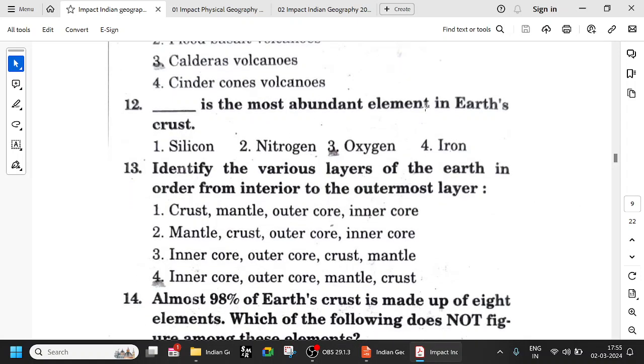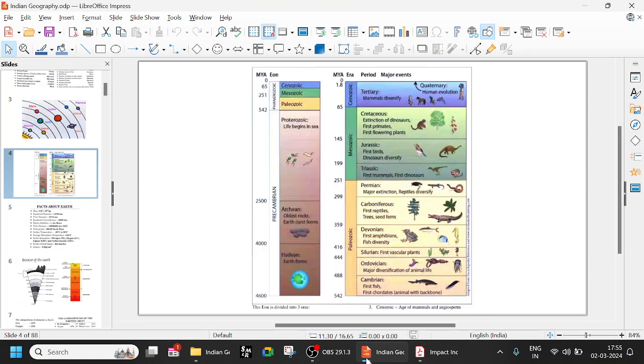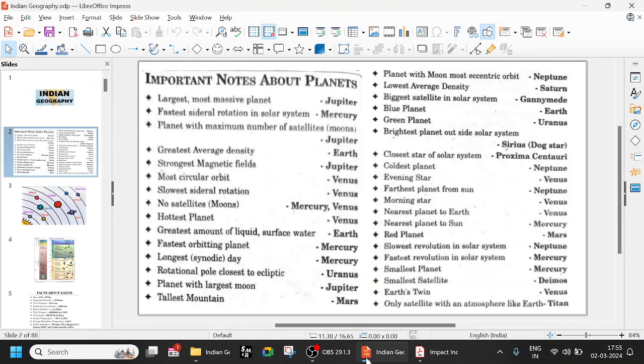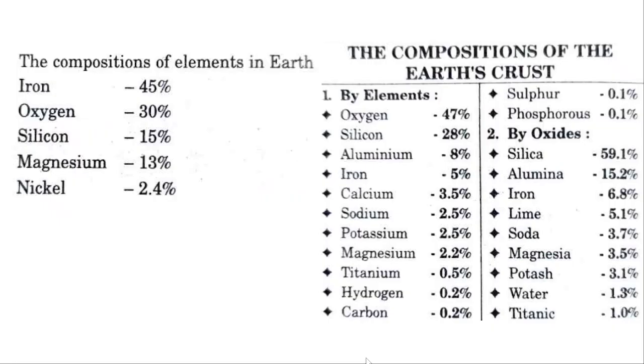Which is the most abundant element in the Earth's crust? We have seen this multiple times. When we talk about elements in the Earth's crust, the most abundant is oxygen. If you look at the total Earth, then it is iron, followed by oxygen, silicon, magnesium. Iron is the highest, 45%.